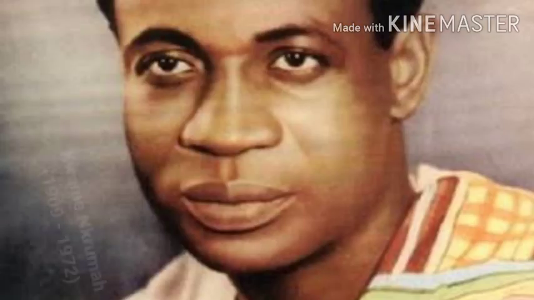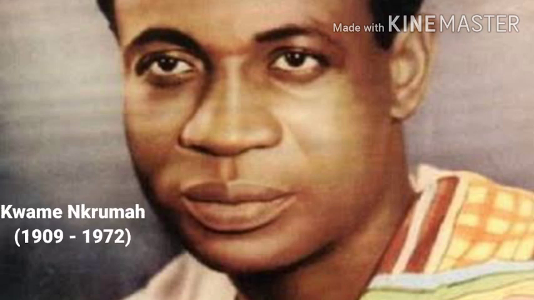Let's look at Kwame Nkrumah of Ghana. This was the man that changed the name Gold Coast. Before, the name wasn't Ghana, it used to be called Gold Coast, but Kwame Nkrumah changed it to Ghana. He's a Ghanaian nationalist leader who led the Gold Coast drive for independence from Britain, because it's the same Britain that colonized Ghana that also colonized us, Nigeria. So we had nationalists in Nigeria that helped to fight against the British, and we had independence.